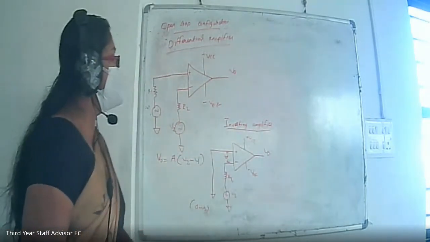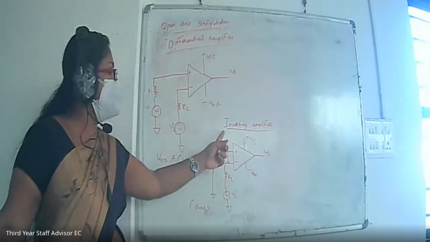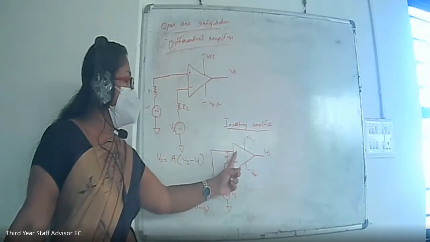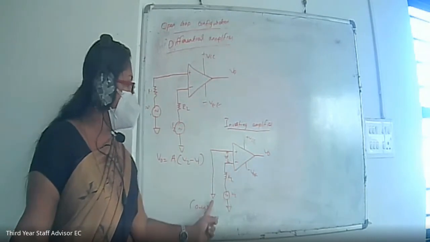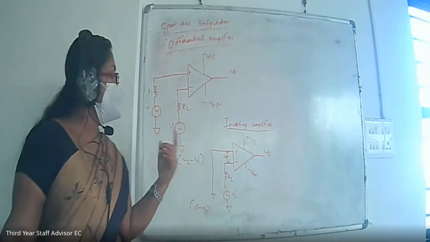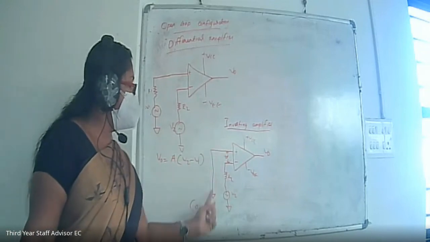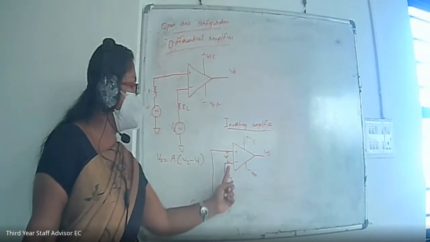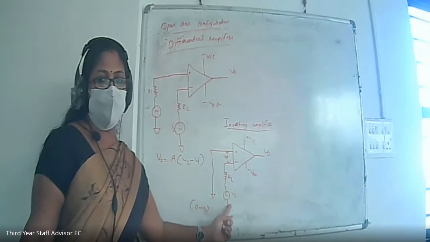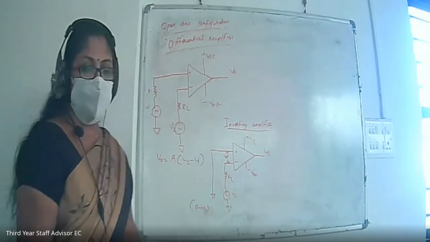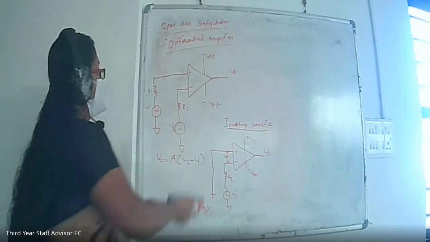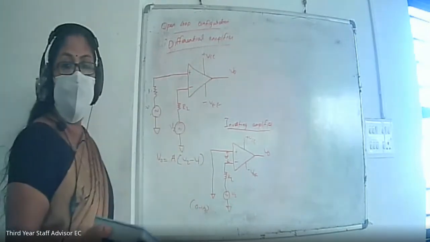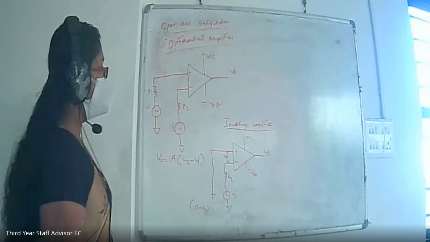So for getting the inverting amplifier, what we have to do? We have to ground the positive terminal of this op-amp, that is pin 2. Okay. So the non-inverting terminal should be grounded, but the inverting terminal should have a voltage. Okay. That is the inverting amplifier configuration. Next one is non-inverting amplifier. You can draw it. Okay. How can you draw the non-inverting amplifier configuration?